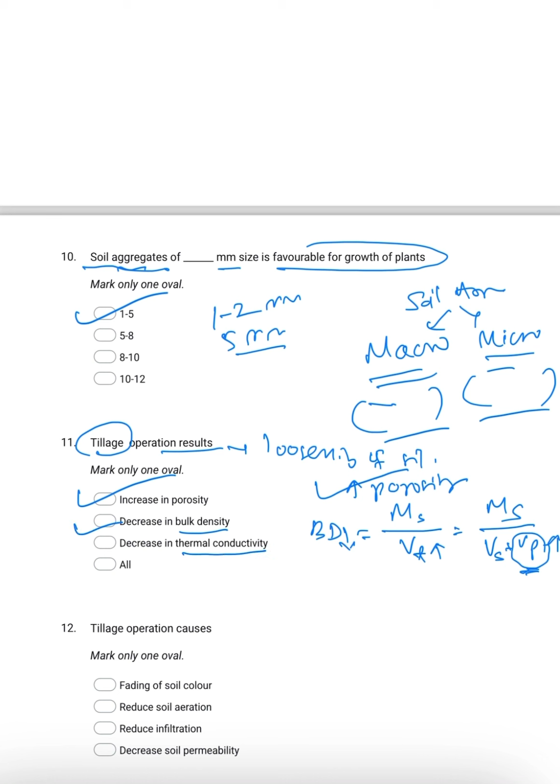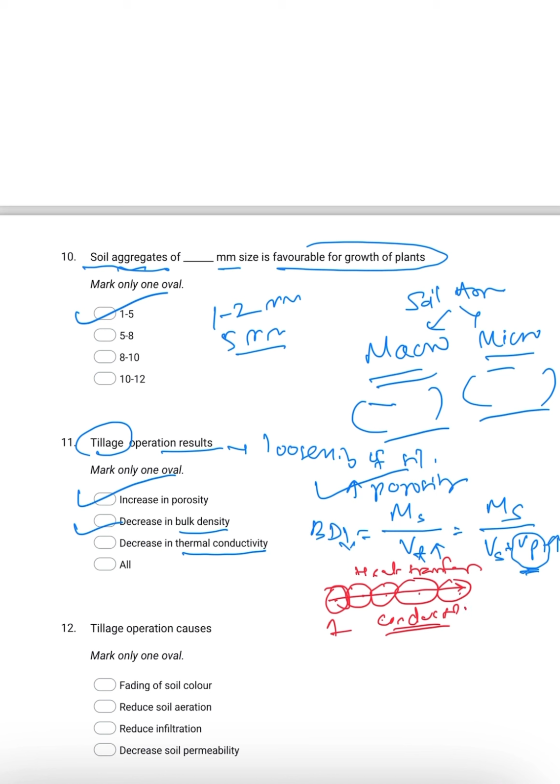Coming to thermal conductivity, suppose there are soil particles here: this is one particle, another particle, another particle, so 5 particles are there. If the 5 particles are connected to each other, then thermal conductivity means the heat transfer. If the soil particles are connected to each other, then by means of conduction, heat will move from one particle to another particle.